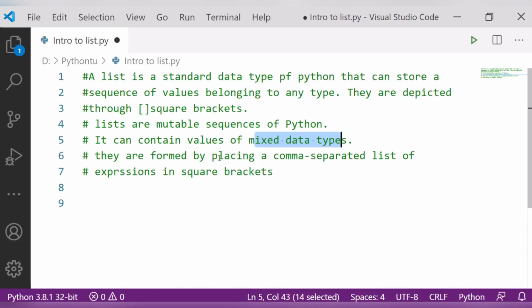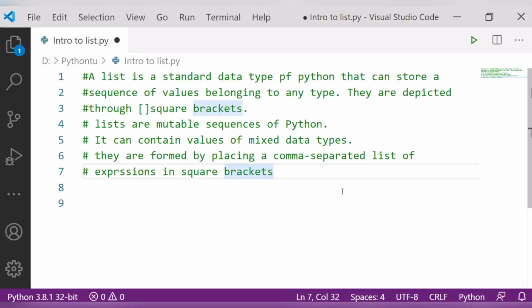They are formed by placing a comma separated list of expressions in square brackets. So we will see here how we can create the list. One thing you have to keep in mind is that lists are mutable. That means you can change the elements of a list in place. So let's see how to create a list here.